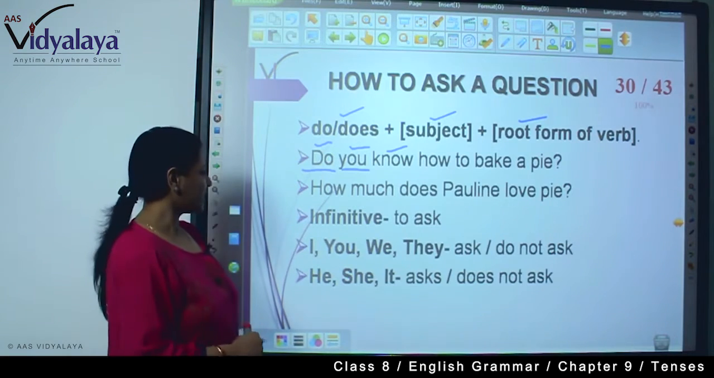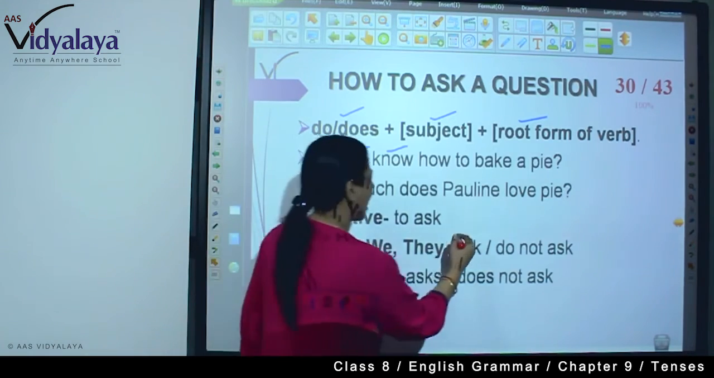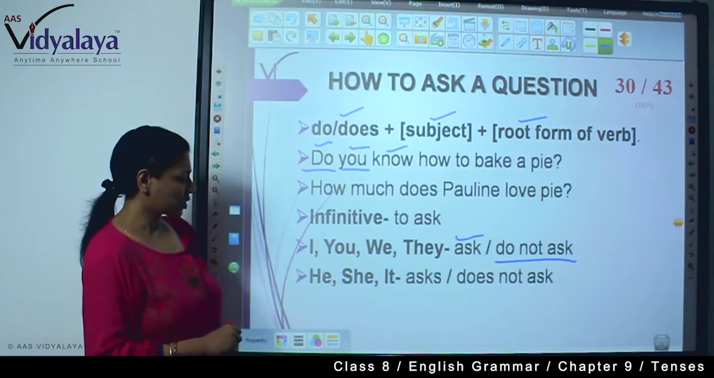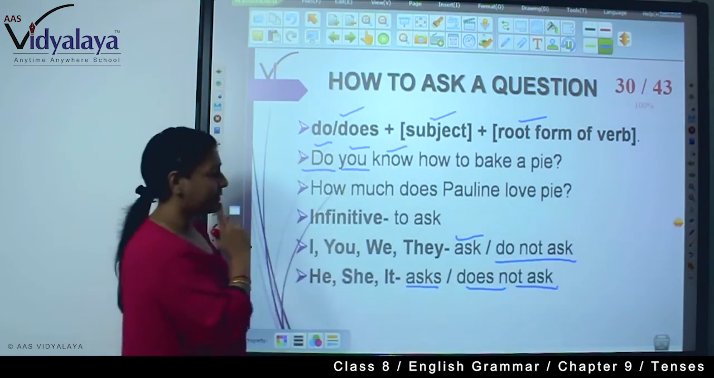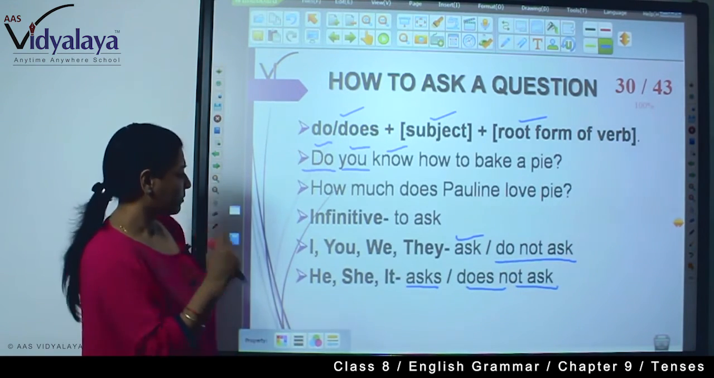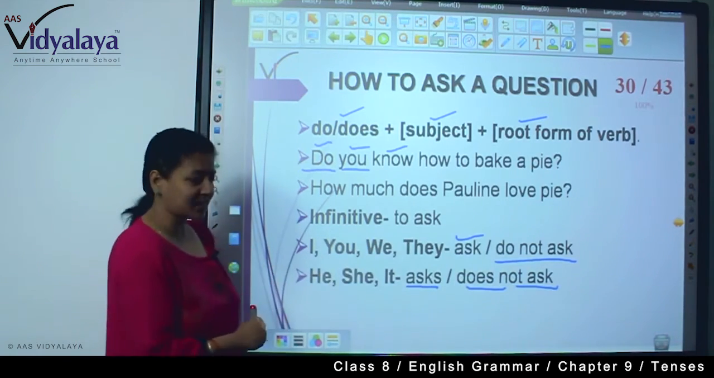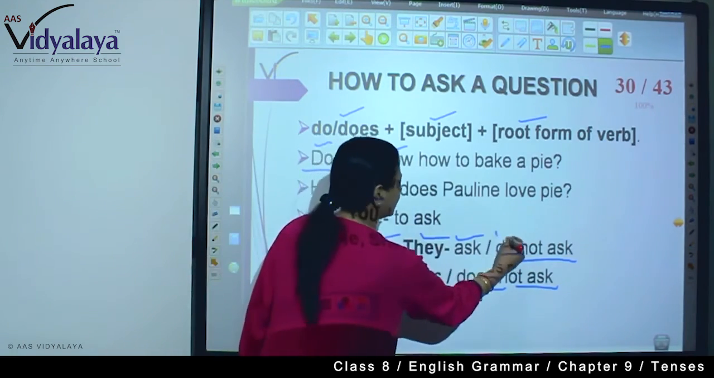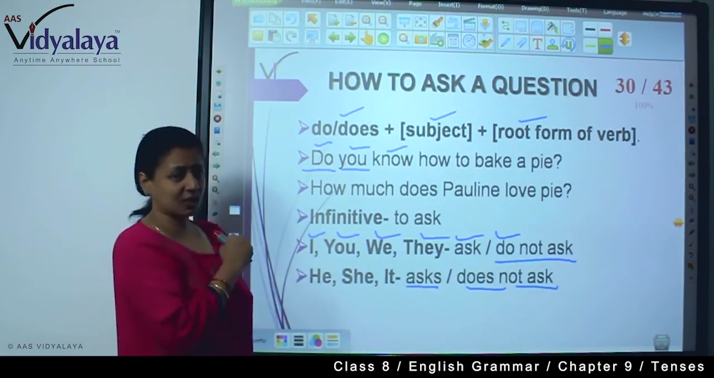Now, infinitive to ask: I, you, we, they ask and do not ask, right? He, she, it asks, does not ask. With the infinitive, if you want to use it in simple present, so ask, do not ask. With I, you, we or they, we use do. And with third person singular, we use does.